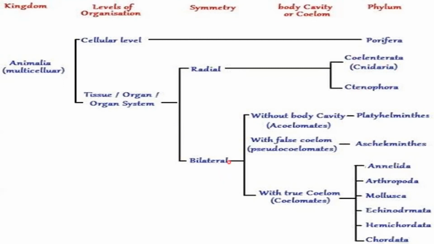In bilateral symmetry, we can again divide them according to their coelom: without coelom, with false coelom, and with true coelom. Without coelom, Platyhelminthes; with false coelom, Aschelminthes; and with true coelom, all the other phyla, that is Annelida, Arthropoda, Mollusca, Echinodermata, Hemichordata, and Chordata.